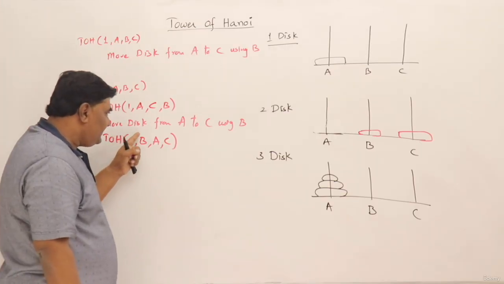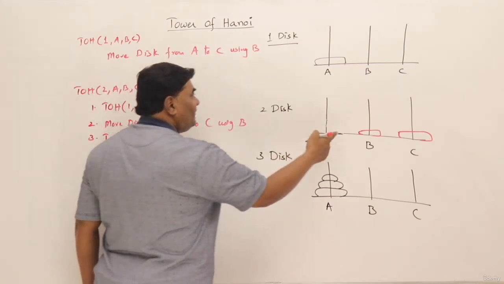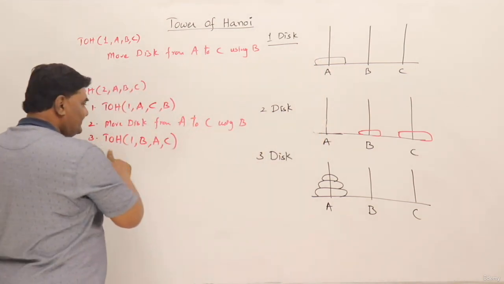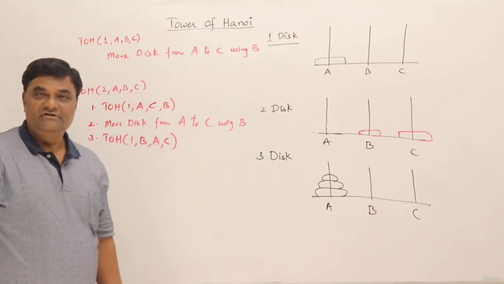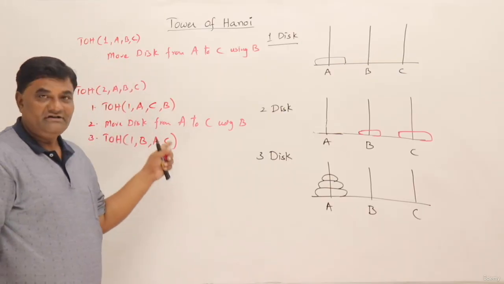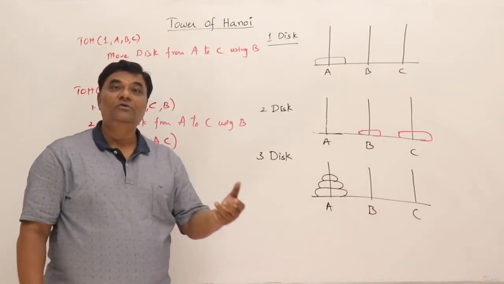So here I am saying move disk, right? Then what about this? This should be performed as per the first step, and this also should be performed as per that first step. So this is recursive. So this definition I have written recursively. Now if there are three disks, how to move them?